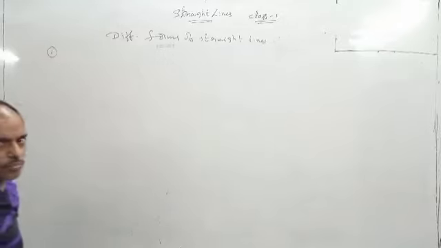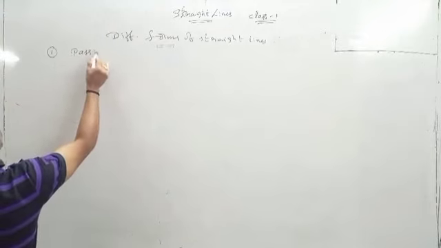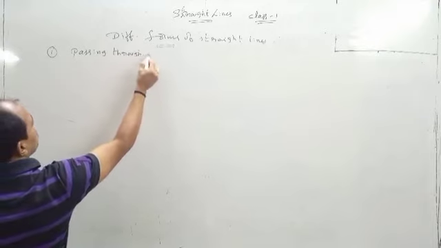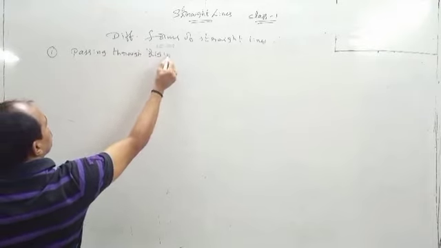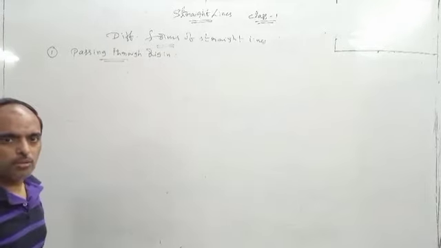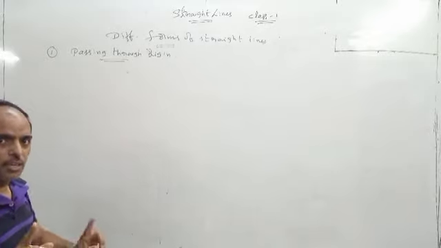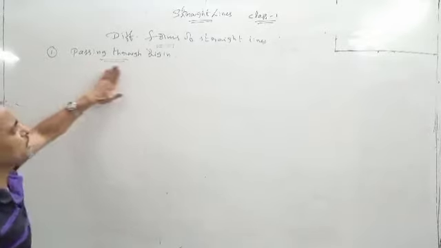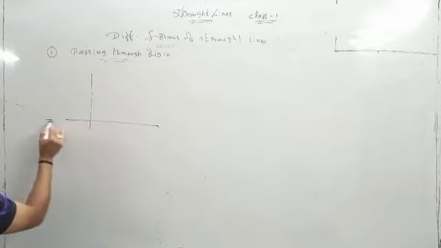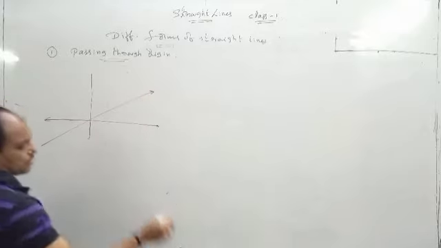ఫస్ట్ వన్, ఓకే, passing through origin. ఓకేనా? Passing through origin. I will send some questions today as assignment. You do that one. Passing through origin. Suppose there is a line. This is the coordinate axis. There is a line which is passing through origin.